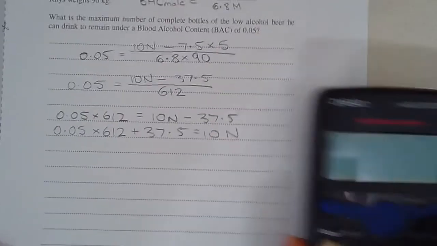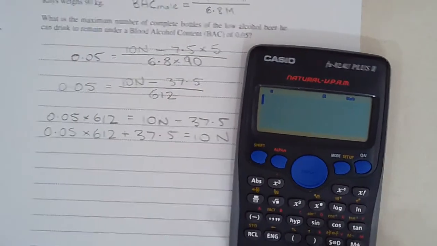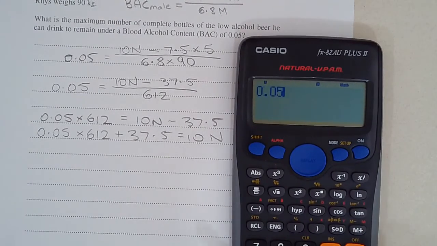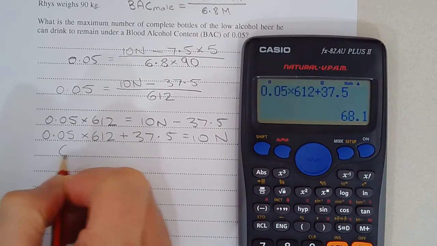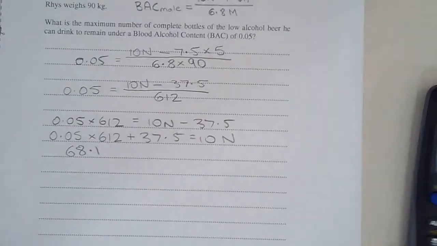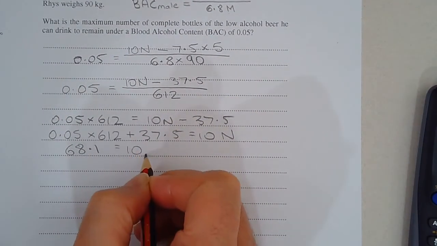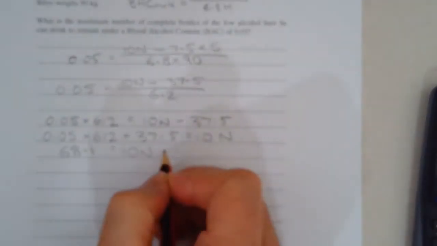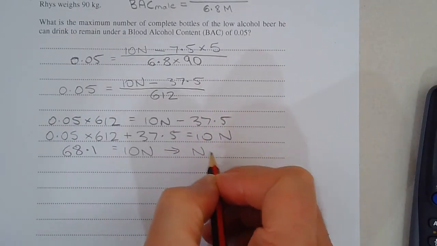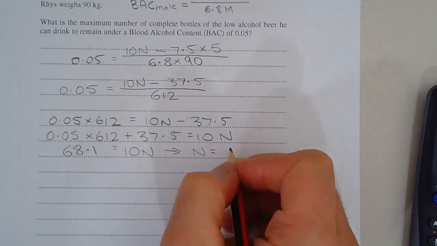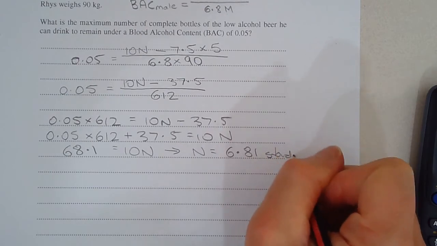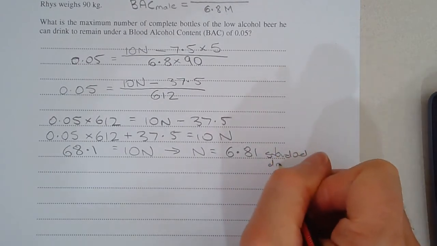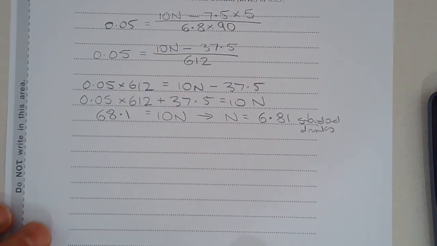Okay, we might as well evaluate the left-hand side before it gets too out of hand. So 0.05 multiplied by 612 plus 37.5, and we get 68.1, which is equal to 10N. And that means that N, if we divide that by 10, is equal to 6.81 standard drinks. Just ran out of space there.